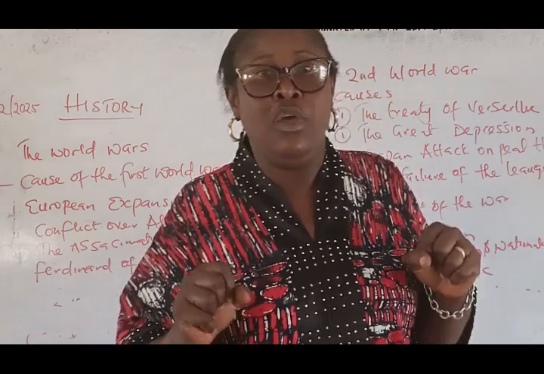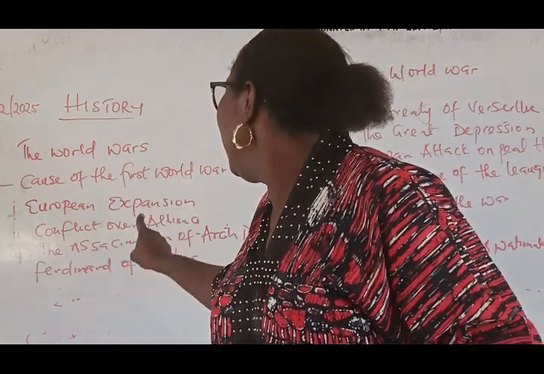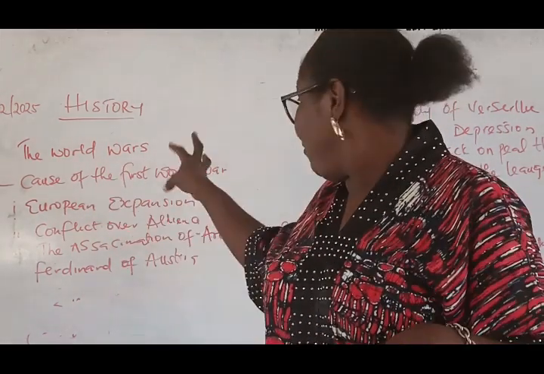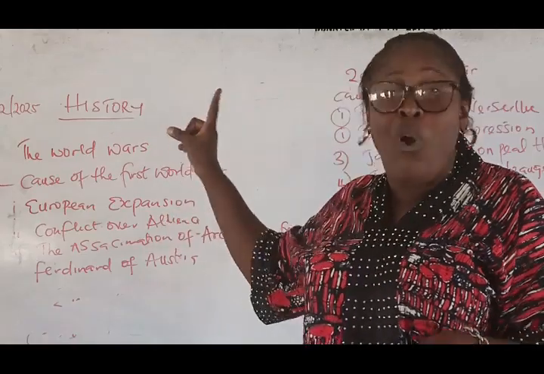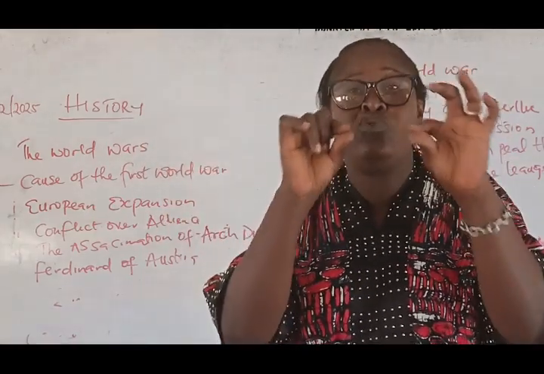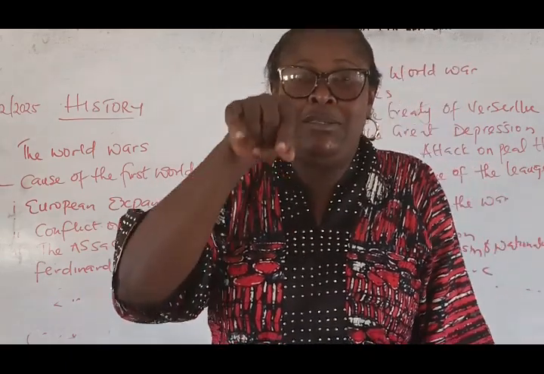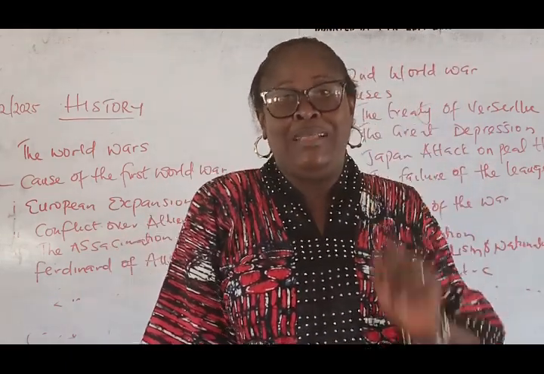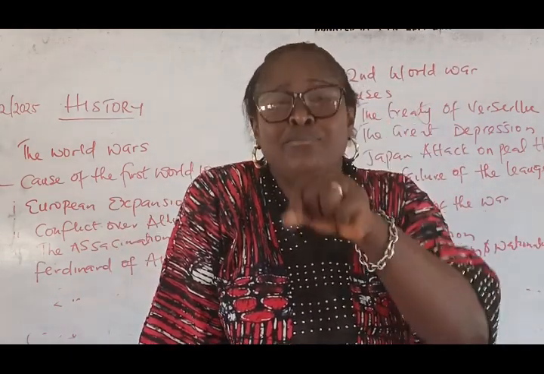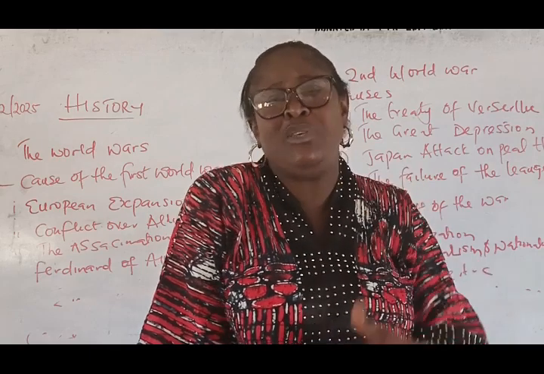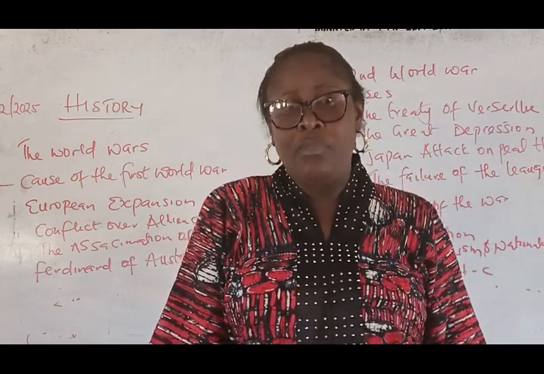That is one reason. Another reason that we have is the conflict of alliances. That is part of it. But the major one, the straw that broke the camel's back, was the assassination of Ferdinand. He was supposed to be the crown prince of Austria, but he was assassinated in Serbia.